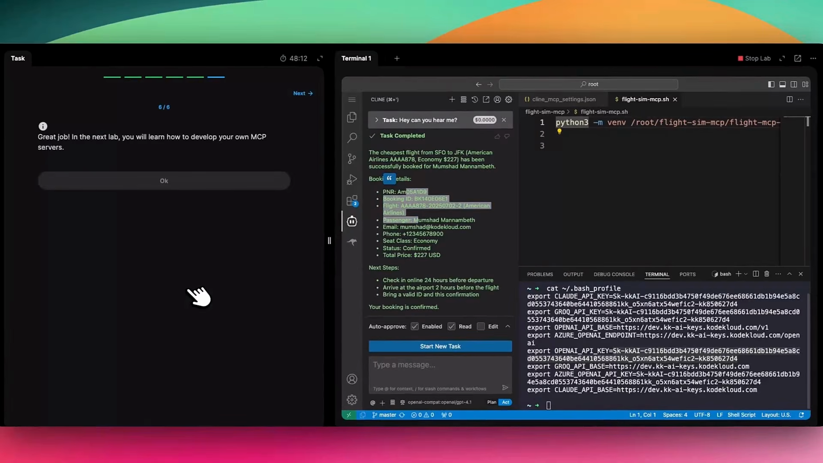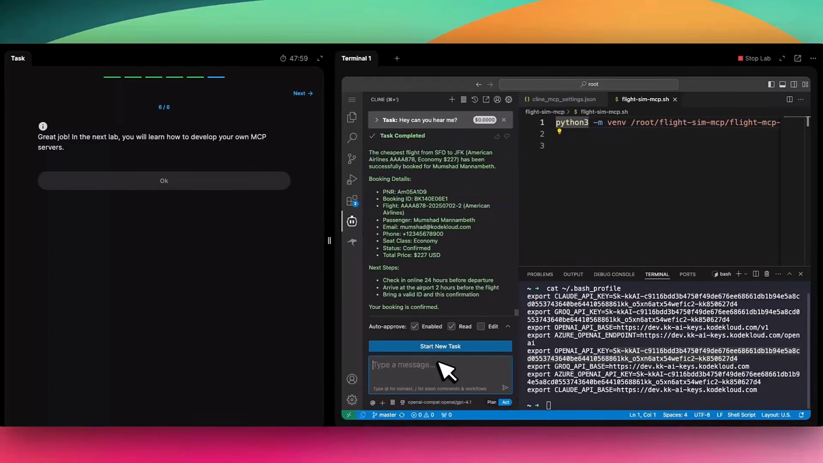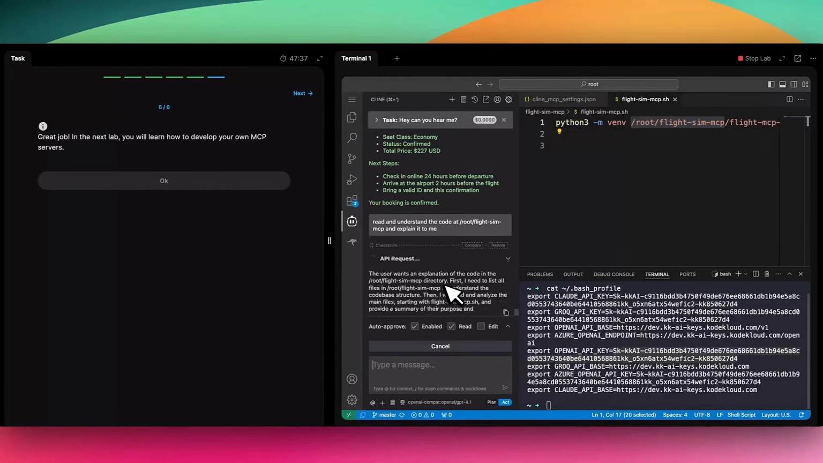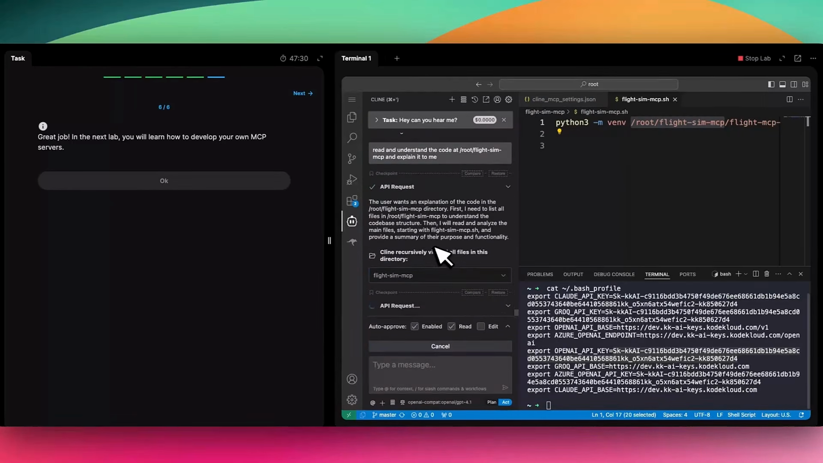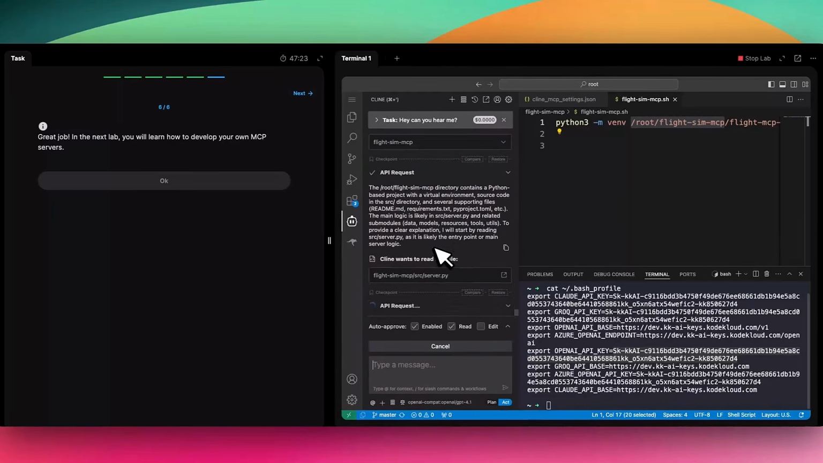So go ahead and try this out yourself. In the upcoming video and lab, we will see how to build your own MCP servers. But for now, if you'd like to play around with it, you can take a look at this code base, and you can basically ask the client to read and understand the code at this location and explain it to me. Now, as an agent, what it's able to do is it has access to the file and folder structure. So it's going to spend some time reviewing the directory, reading the files and understanding its structure, and it's going to be able to explain to me how it's all set up.